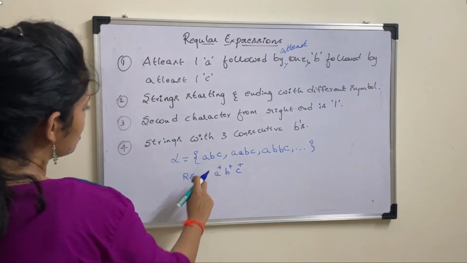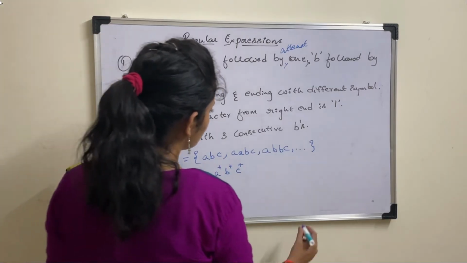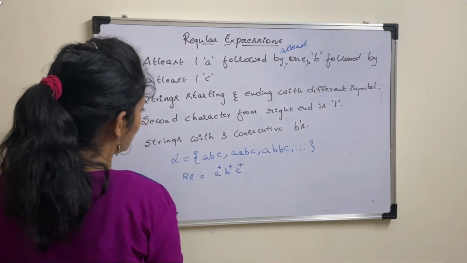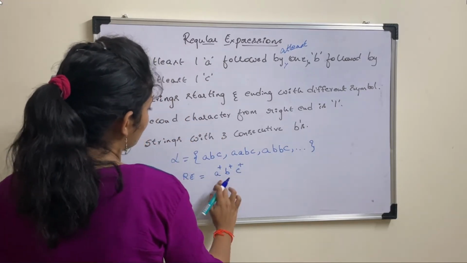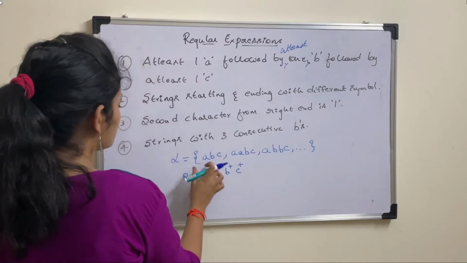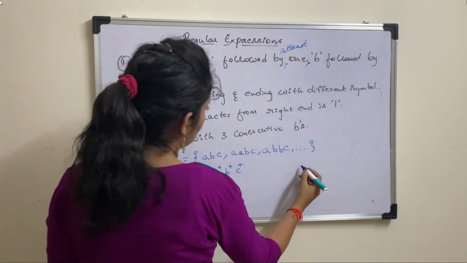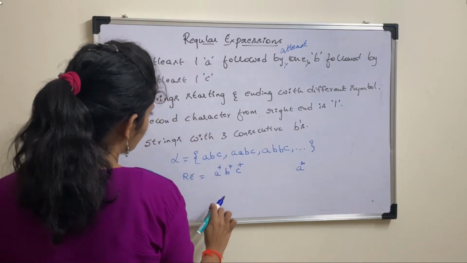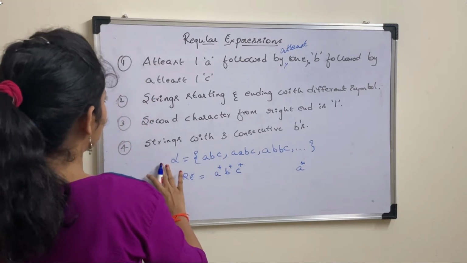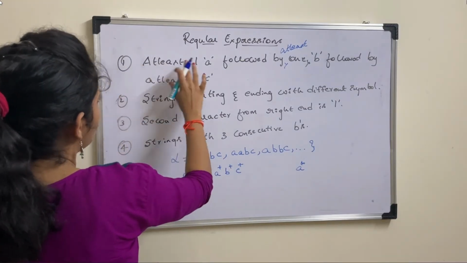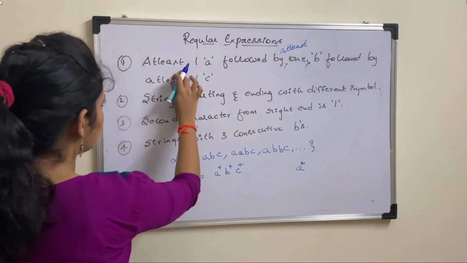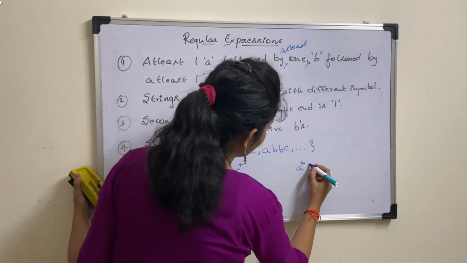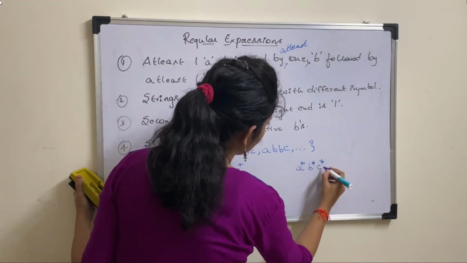So what is this? This is called positive closure. Positive closure means your language should not contain epsilon. Other than epsilon, everything which is included in A star is included in A plus. Suppose the given question is like this: instead of at least one A, any number of A's followed by any number of B's followed by any number of C's. In that case, you will write it as A star, B star, C star.